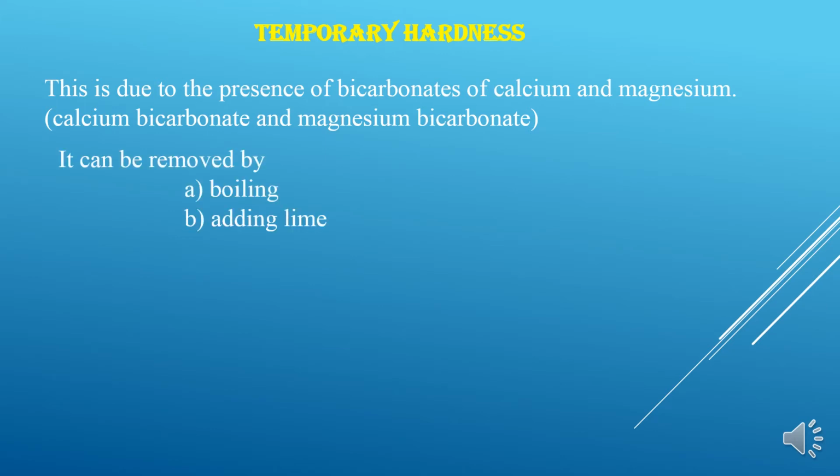It can be removed easily by boiling for at least 15 minutes, or by adding lime, that is calcium hydroxide. So, this temporary hardness is very temporary and it can be easily removed by simple homemade techniques.